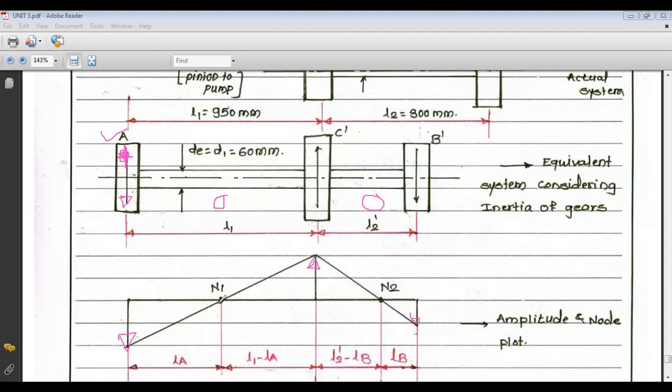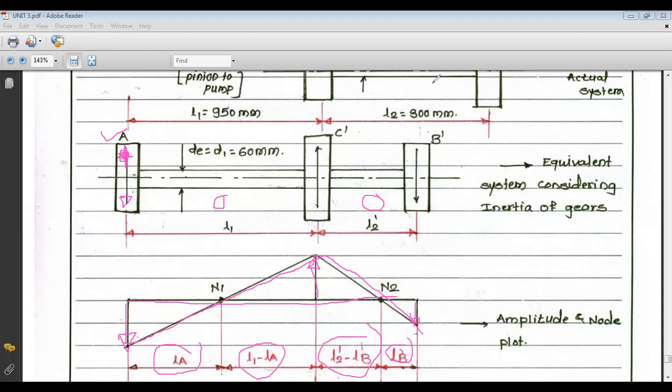After that, if we plot this diagram, there will be two nodes. This is your first node N1 and this is your second node N2. This is your LA, this is L1 minus LA, this is your LB dash, and this is L2 dash minus LB dash.